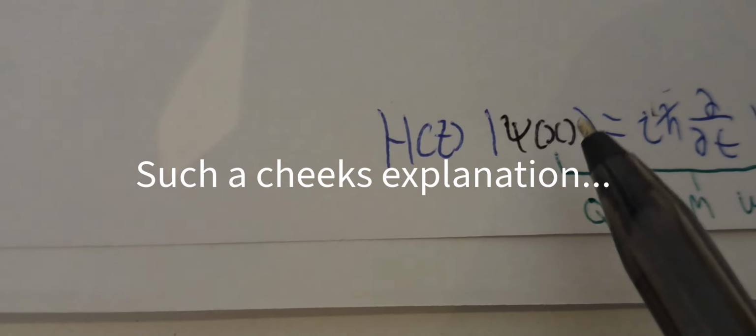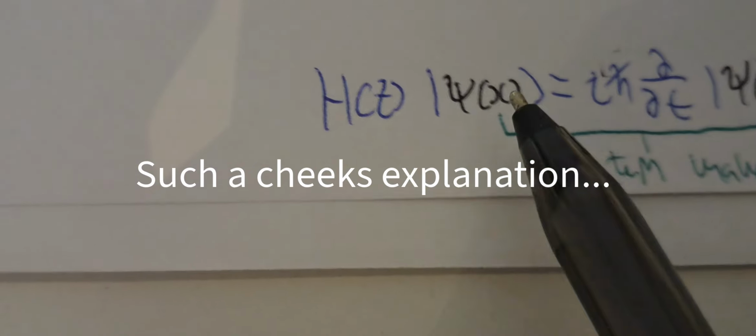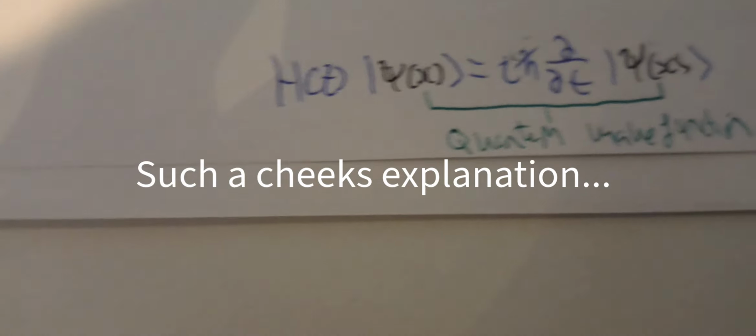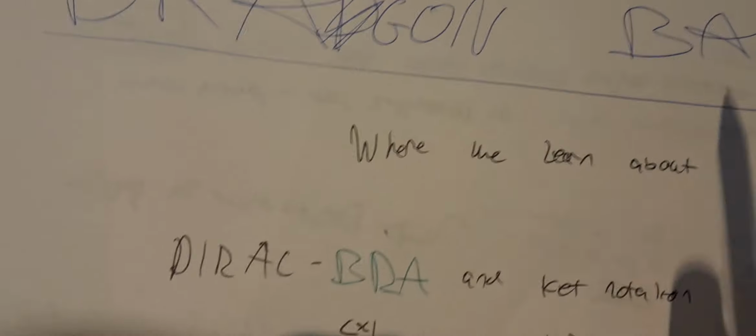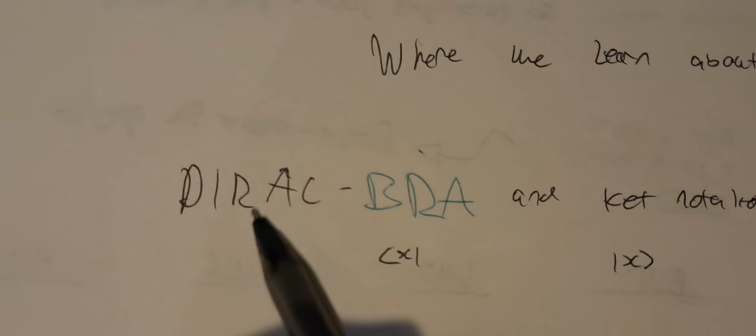Anyway, this is Schrödinger's equation, right? And we now understand that this psi of x represents the quantum wave function. And on the next episode, we will learn about Dirac bra and ket notation. This is a psi in bra notation, right? This is bra, this is ket.